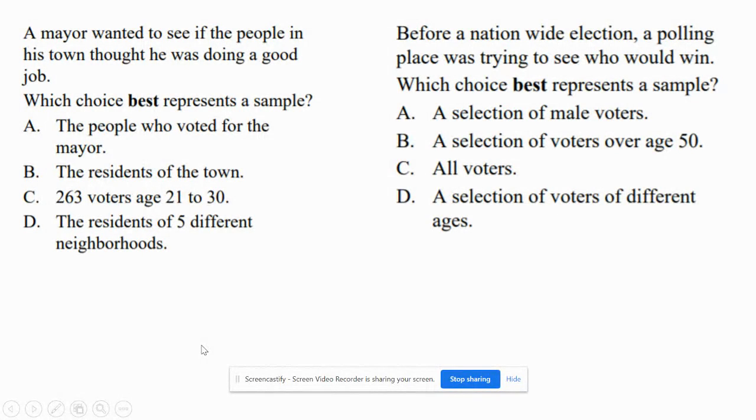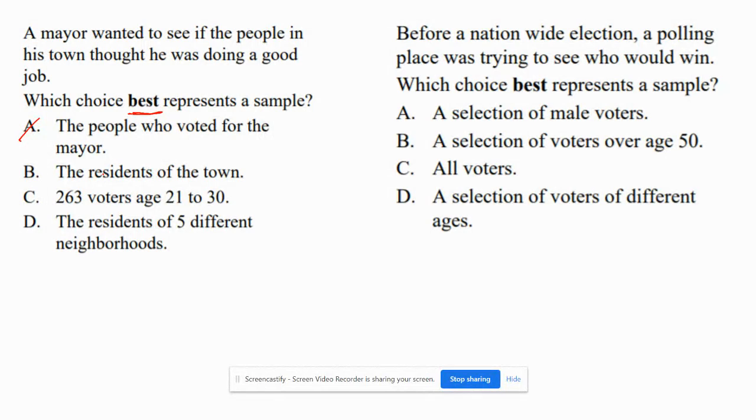So let's say we have a mayor. Okay, this is the first example, and we want to see if the people in his town thought he was doing a good job. All right. So which choice would best, this is the key part, best represent a sample? All right. So first off, let's go through all of them. A, the people who voted for him. Okay. This one obviously would be a biased one. This would be an opinionated survey.